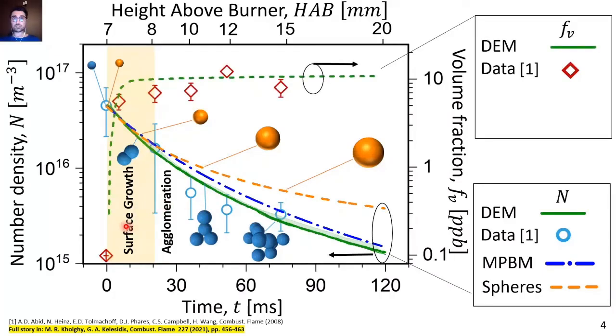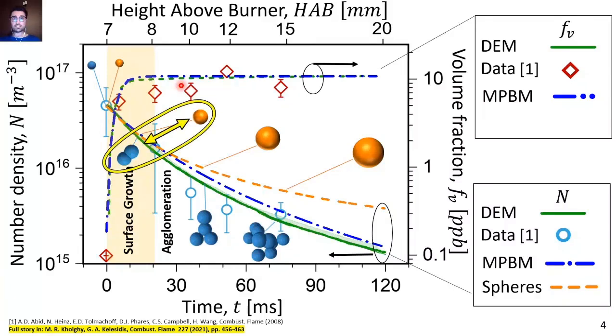Volume fraction sharply increases and it reaches its maximum value when the surface growth ends, which is accurately predicted by the monodisperse model. Since surface growth is rapid, it happens in a region where agglomerates are very compact and sphere-like, so the model approximating agglomerates with spheres also predicts the volume fraction accurately.